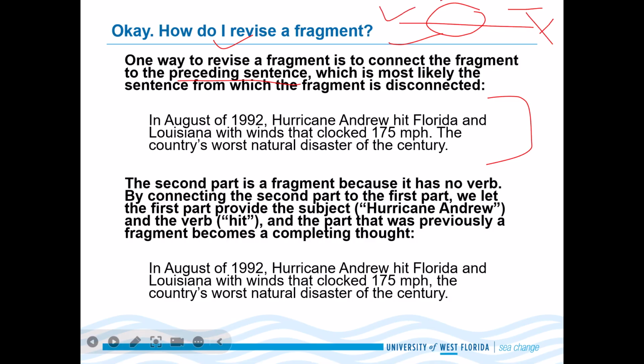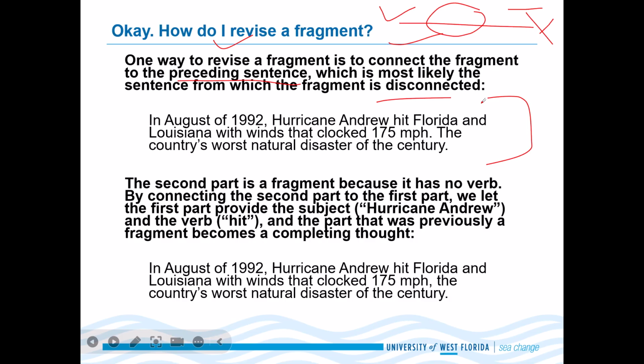Simple. A fragment is most probably disconnected, left alone, cut out from the previous sentence. How do we revise it? We just take that part and combine it with the preceding sentence, and voila, it will be fixed. Easy peasy lemon squeezy, right?